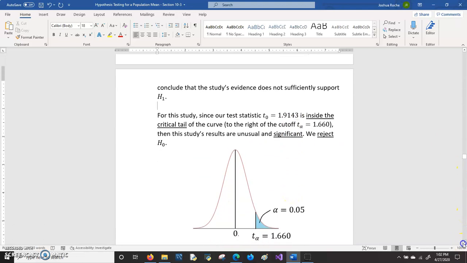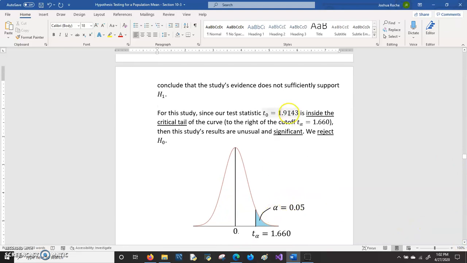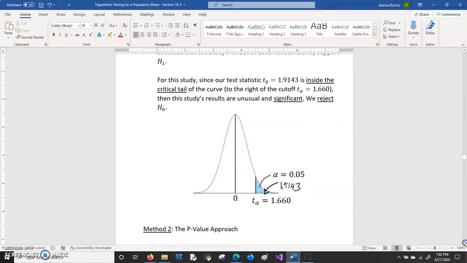And looking at this, 1.9143 is inside that critical tail. It's somewhere past the cutoff of 1.660, so it's maybe somewhere about here. And that means that the results of this study are unusual and significant, and we would say that we reject the null hypothesis.